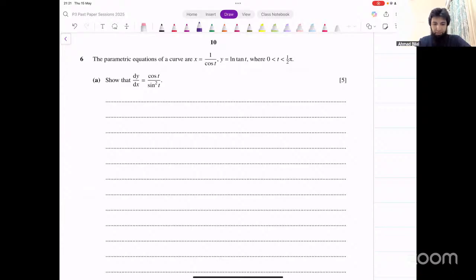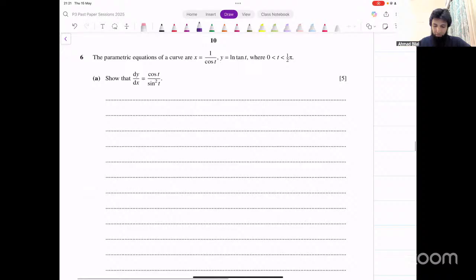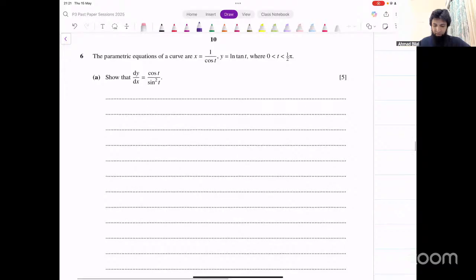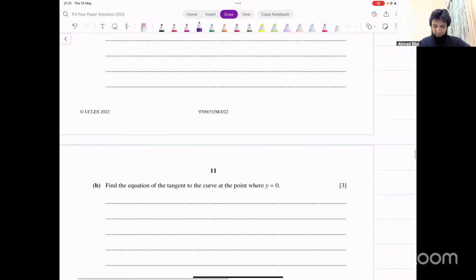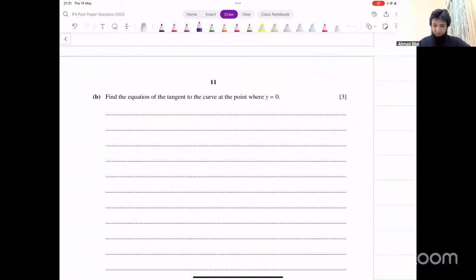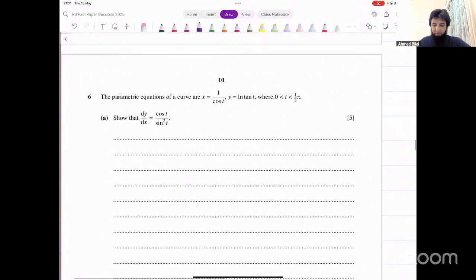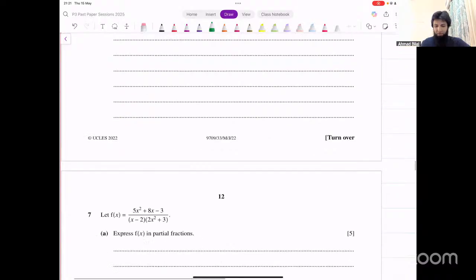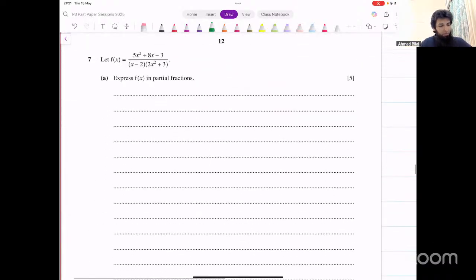Question number 6. What about this? That's relatively straightforward. You've got parametric equations, you differentiate each one of them separately, and then you show that. I think the first part is fairly straightforward. I will skip that. Equation of the tangent of the curve at the point where y is equal to 0. You'll put y equal to 0 here, find the corresponding value for t from that, and then write down the equation of tangent. That's not that difficult. I'll skip that. Question number 6 is okay.